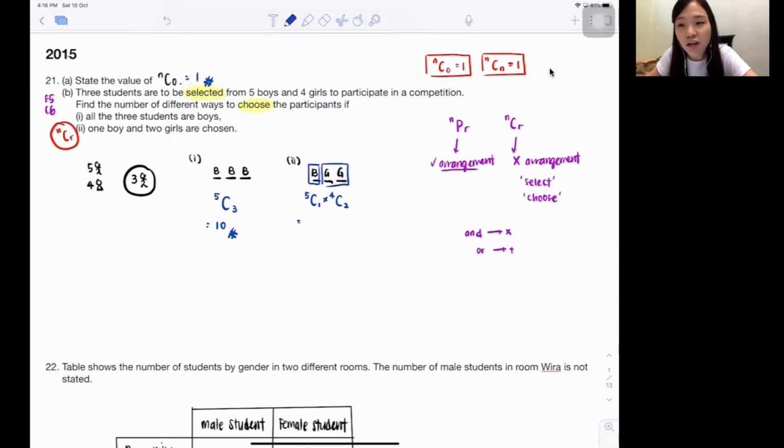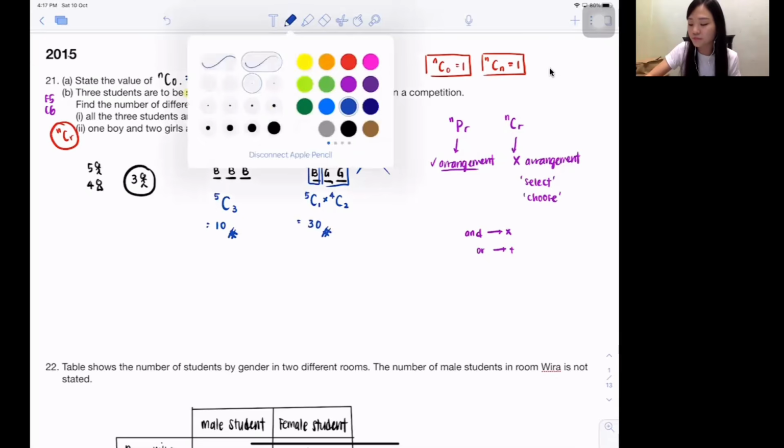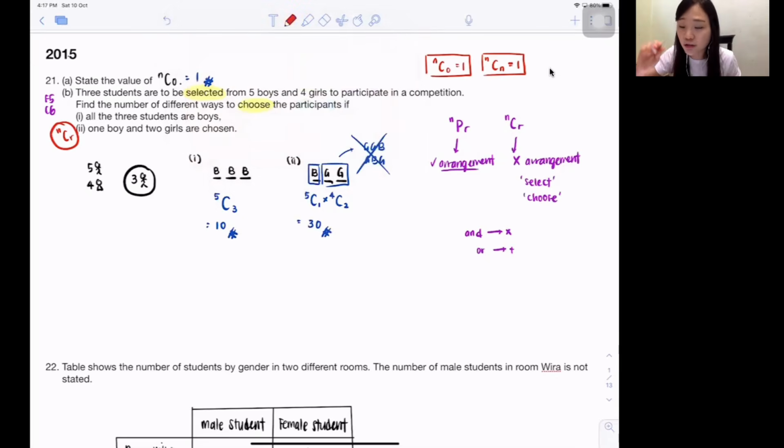Then some students at this particular moment will tell me, teacher, what if the 2 girls are in front, the boy at the back? So maybe you will tell me, teacher, maybe you got girl, boy, girl, got an arrangement problem, right? But in this question, do I have this problem? No. Why don't we have it? Because this question is a C question. In a C question, I don't even care about arrangement. I just care whether inside there are 2 girls and 1 boy. So I don't even care whether boy first or girl first. So no need to care about arrangement. All you need to do is just press the calculator. Isn't your answer 30? Just like that.